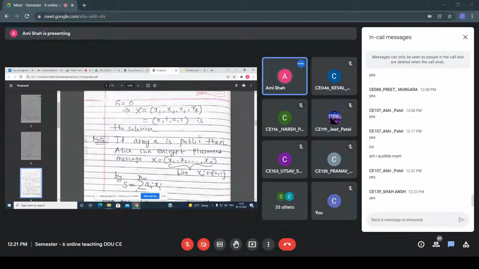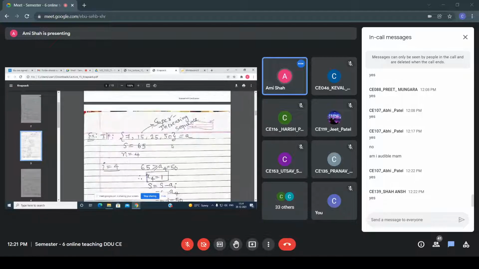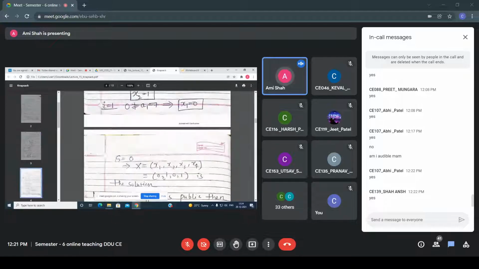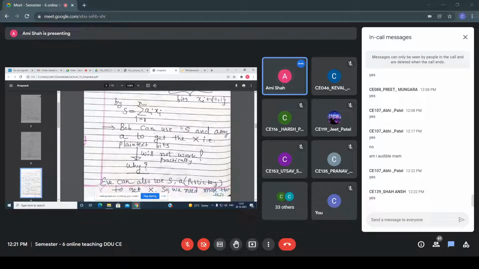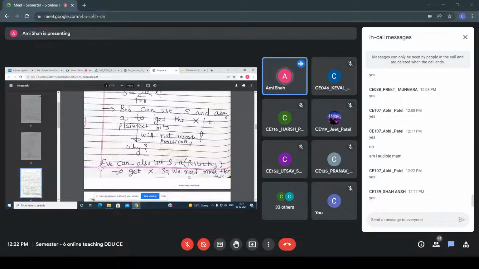Again, I repeat, everyone. Array is public. Alice can encrypt the plain text message by this sum. All of you know that here I have used that sum, right? The A is public, it is given, and from that what I identify, I'm getting this thing, right? So here you can say that Bob can use S and array A to get the X, and that is the plain text bits, right? But it will not work practically, because what happened? If this S and A is public, then the attacker can also use this to get the X. So here you can say that, see, this knapsack problem is not secure.